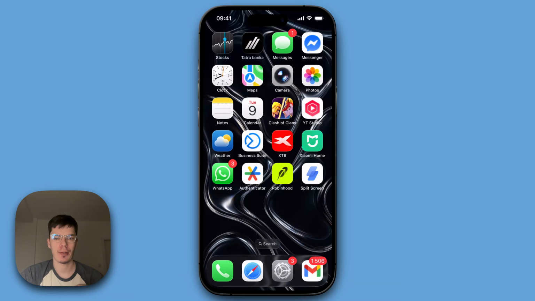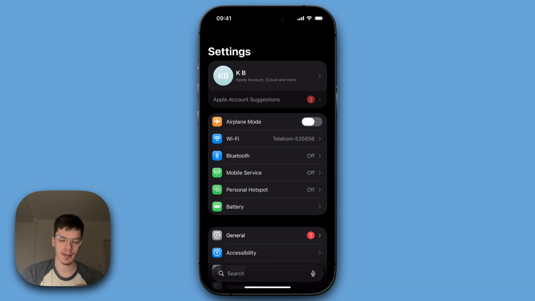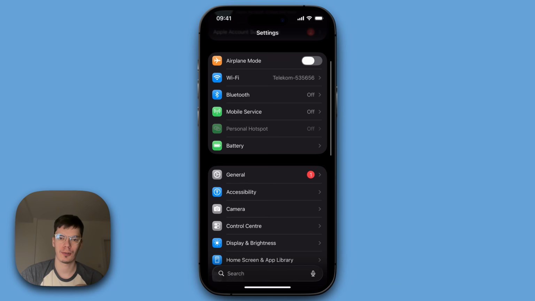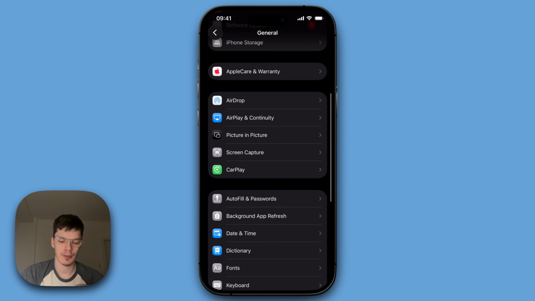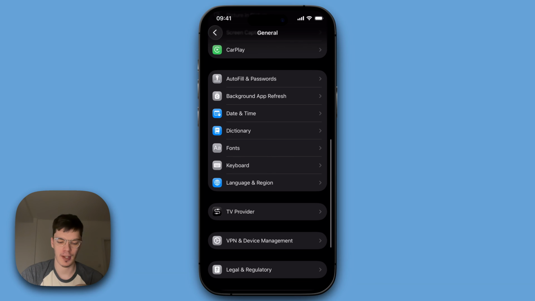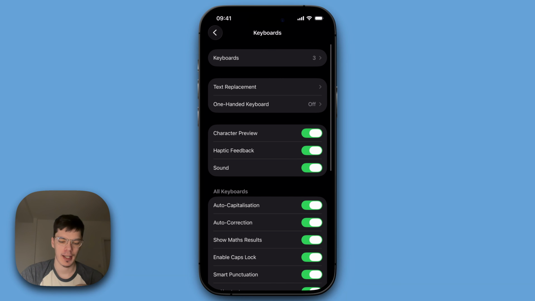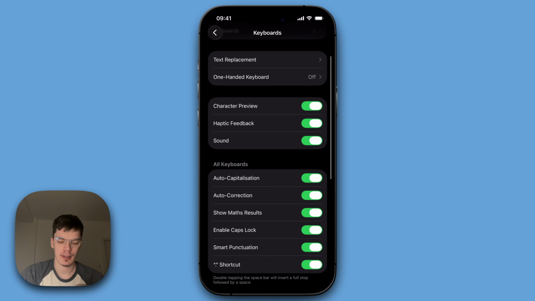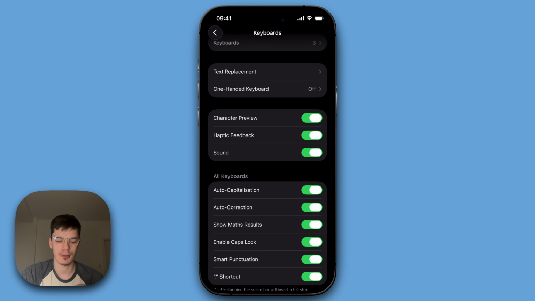So there are two ways how you can disable typing sound on your iPhone. So the first way is to just open your system settings, and we want to go to General. If we scroll down, we want to find the keyboard section, open it, and at the top here in the middle section you can find the sound. So if you want to turn it off, you can do it here, and also turn off haptic feedbacks. I like it this way.